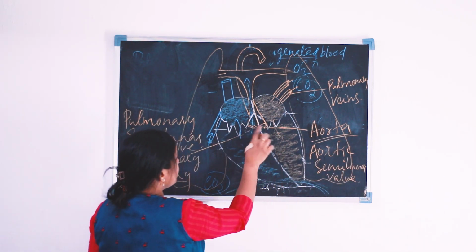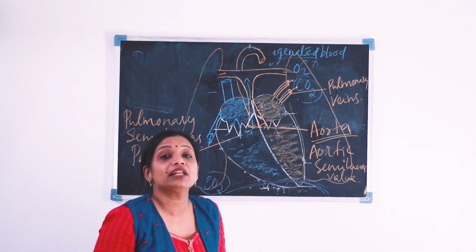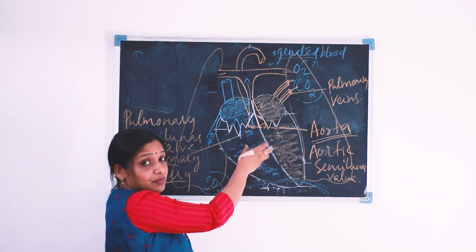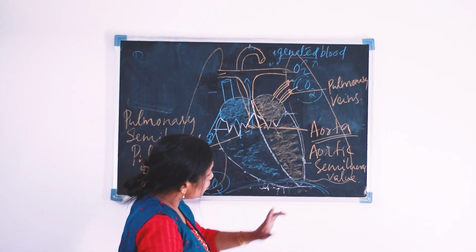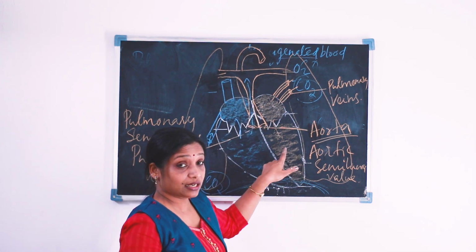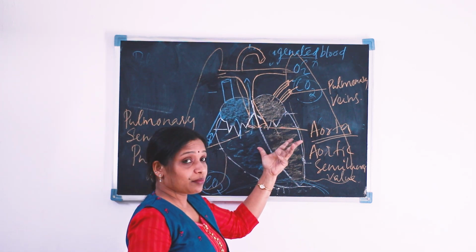So both the semilunar valves are the arterial semilunar valves because they are the valves which are present in the arteries. So the aortic semilunar valve separates the aorta from the left ventricle. Now what happens?